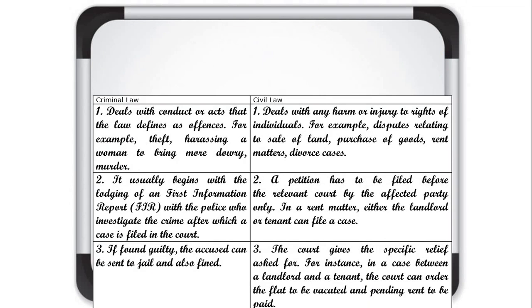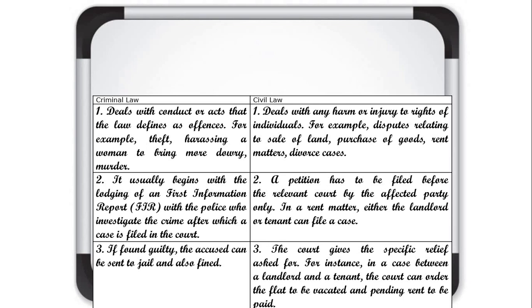Now question number 3: differentiate between civil law and criminal law. We have already discussed it. Criminal law deals with conduct or acts that the law defines as offenses, for example theft, harassment of a woman for bringing more dowry, or a murder, and it usually begins with an FIR.